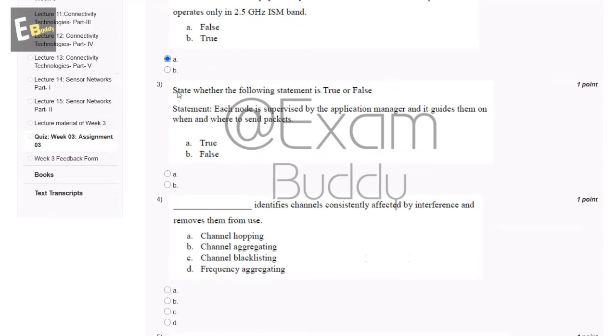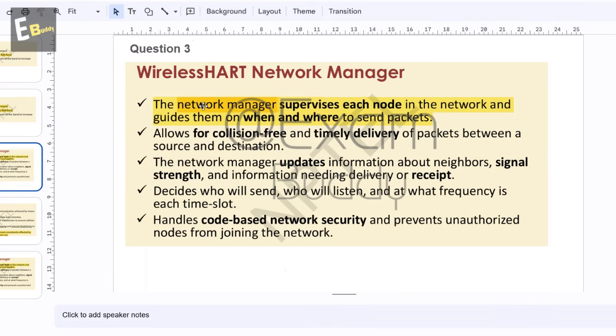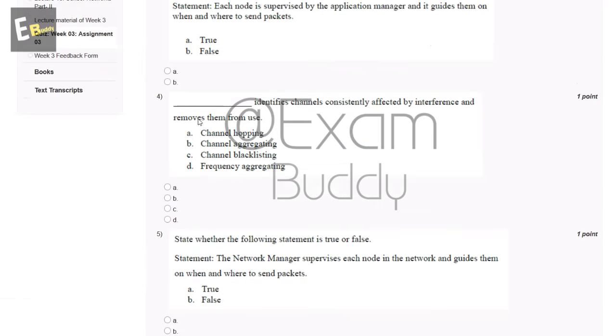Now, the third question is: state whether the following statement is true or false. Statement: each node is supervised by the application manager and it guides them on when and where to send packets. Options are true and false. So let's check the answer of the third question. Wireless HART network manager: the network manager supervises each node in the network and guides them on when and where to send packets. So the answer of the third question is B, false.